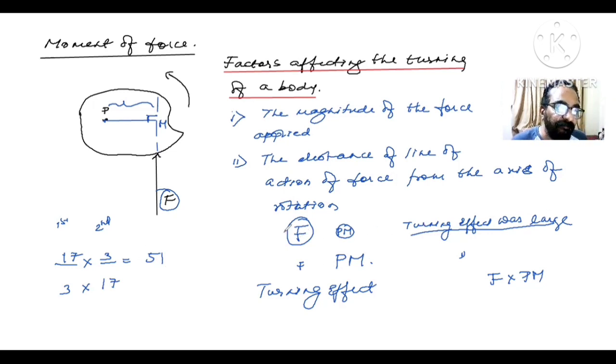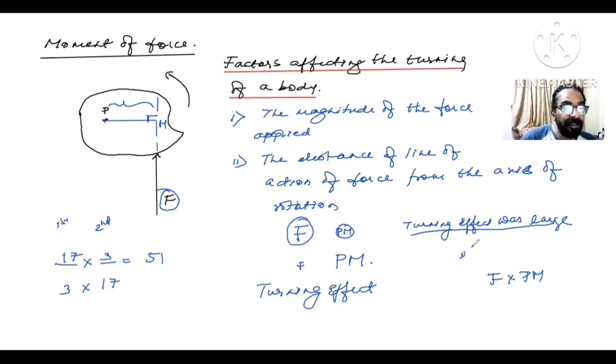The turning effect is F into PM. If F is more, PM is less, the turning effect is more. If F is small, PM is more, still the turning effect is more. So the turning effect depends upon both of them. Such a physical quantity, which depends on two things, can be defined as the product of the two.